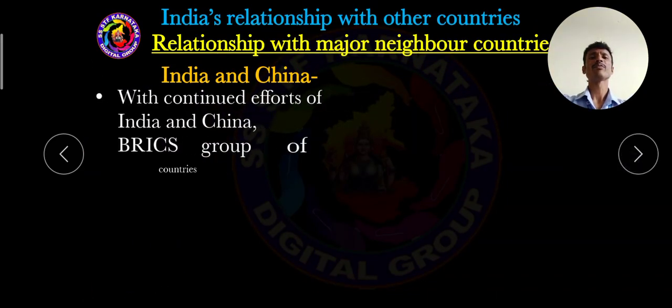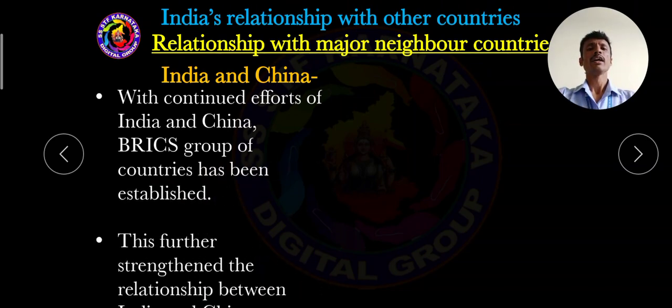And dear students, there are continuous efforts by India and China. One important organization came into existence, and that organization is named BRICS. BRICS is an international association established for the development of trade between the BRICS countries. B means Brazil, R means Russia, I means India, C means China, S means South Africa.